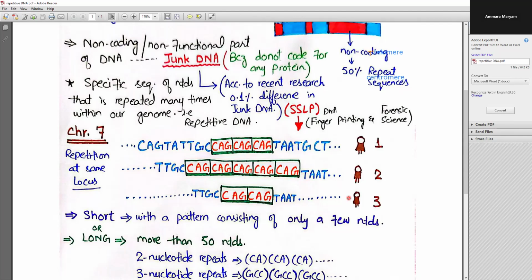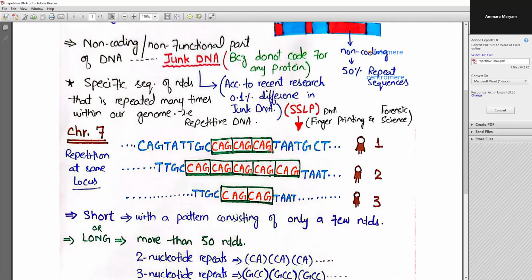Now if we look at individual 3, here this particular sequence CAG is repeating twice. What that means is, among different individuals, at the same chromosome, at the same gene locus, the same specific stretch of nucleotides is going to repeat different numbers of times.